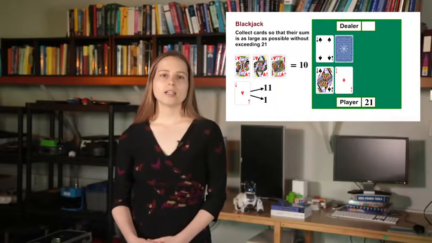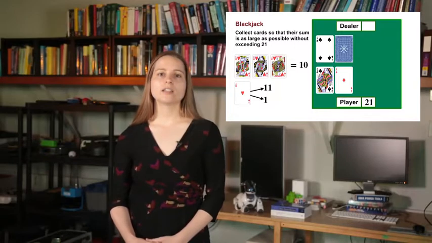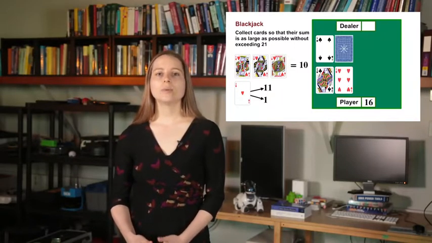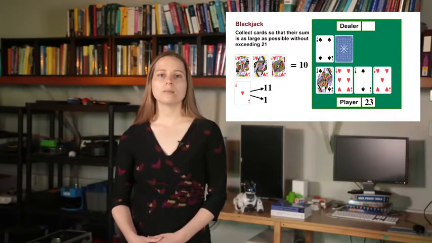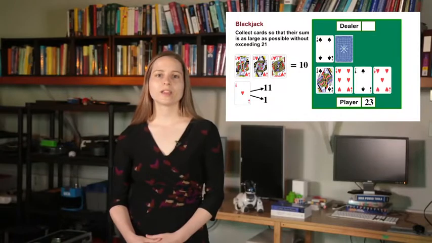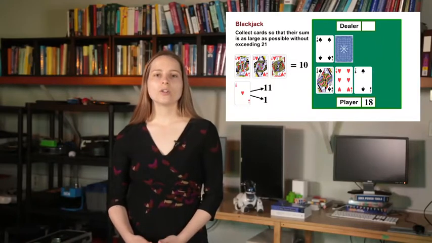If the player immediately has 21, they win, unless the dealer also has 21, in which case they draw. If the player does not have 21 immediately, they can request more cards, one at a time, or hit. If the sum of the player's cards ever exceeds 21, we say the player goes bust and loses. Otherwise, when the player decides to stop requesting cards, or sticks, it becomes the dealer's turn.